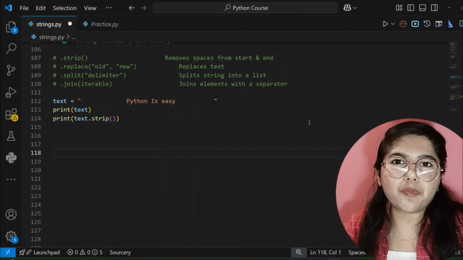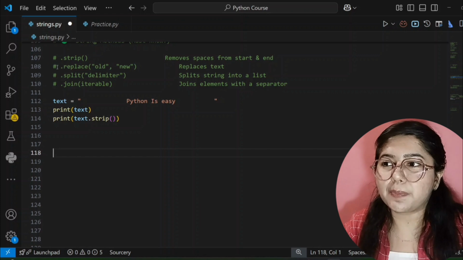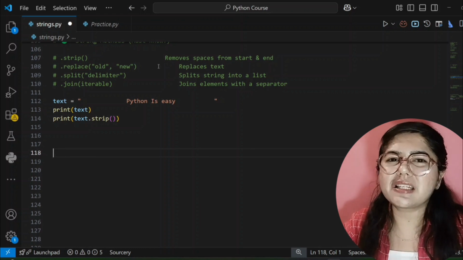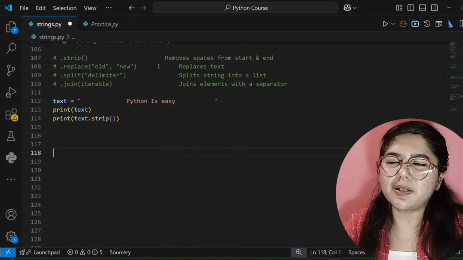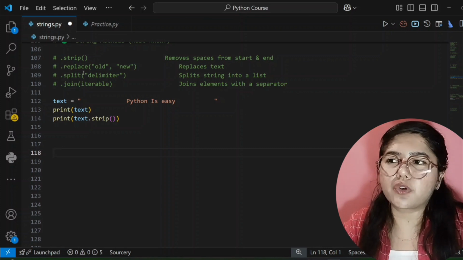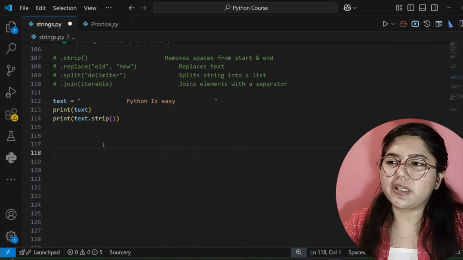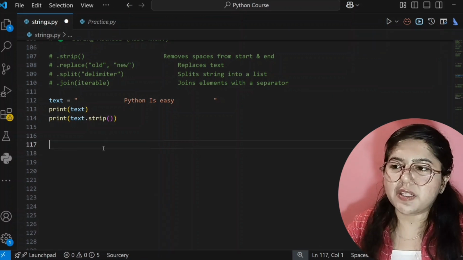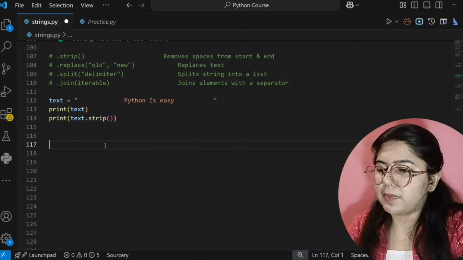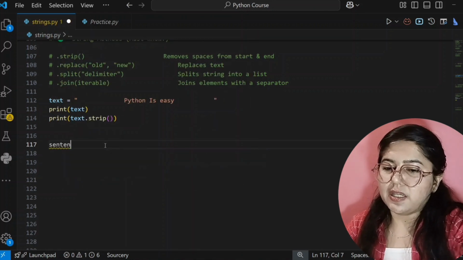So now the next method in our string is replace. By the name you can understand. If you want to replace a substring with another string, then you can replace it with the help of dot replace. So let's see how it will work. For the replace method, first we have to create a variable. So I am creating a variable and its name is sentence.